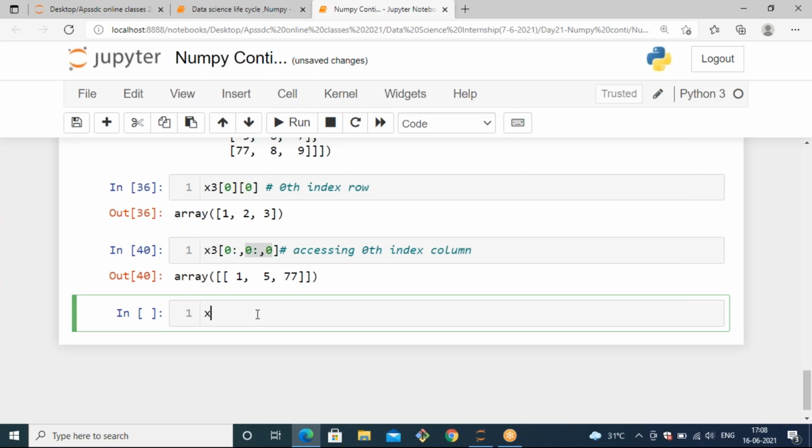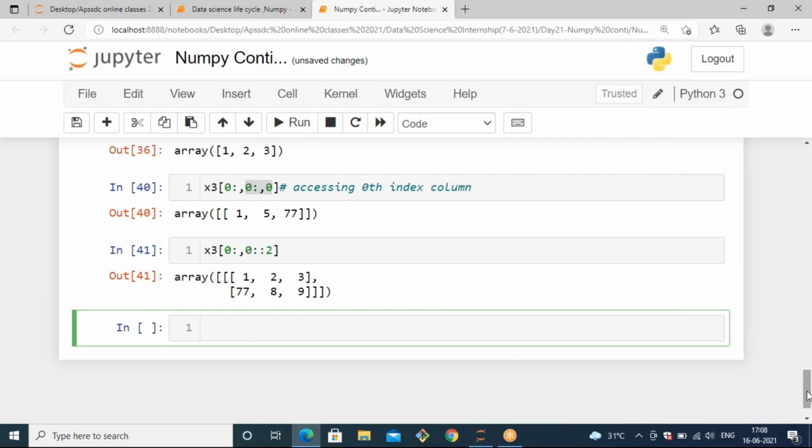Now let's see, if I want to access the zeroth row and first row, in that case you need to specify 0 colon. This is about including the third dimension, and here you can mention the second dimension value. In that I need to include the zeroth row and first row, so I can mention here 2 as the step value. Then you can see it will generate the zeroth row.